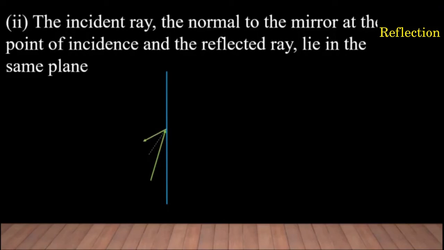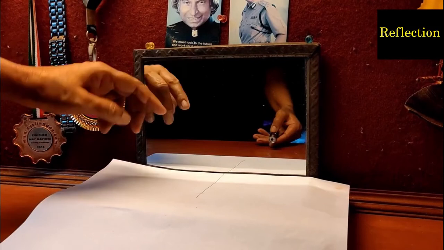Then it gets reflected. Now I can pass a plane through all these three, the incident ray, the reflected ray, and the normal. So I can pass a plane. That is what it means by all these three lie in the same plane. Let us see an experiment which demonstrates that the incident ray, the normal, and the reflected ray lie in the same plane. Let's see it.